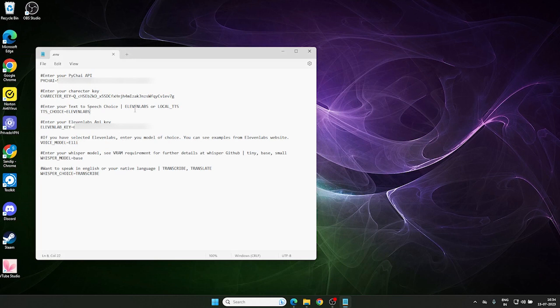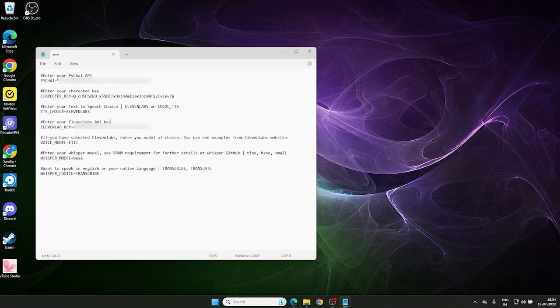There are two options. One is the local TTS. It will not require any money. For 11 Labs, there is a free plan of 10,000 tokens per month. You can use that. I am going with 11 Labs.